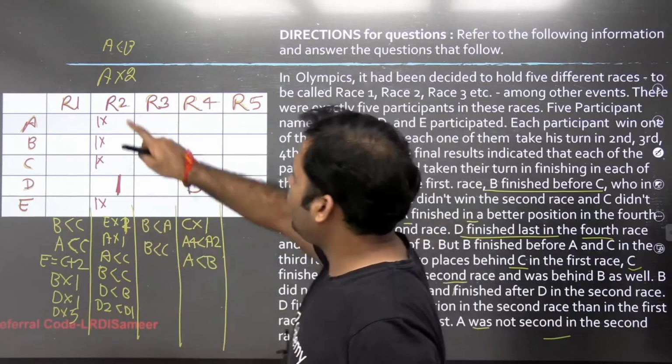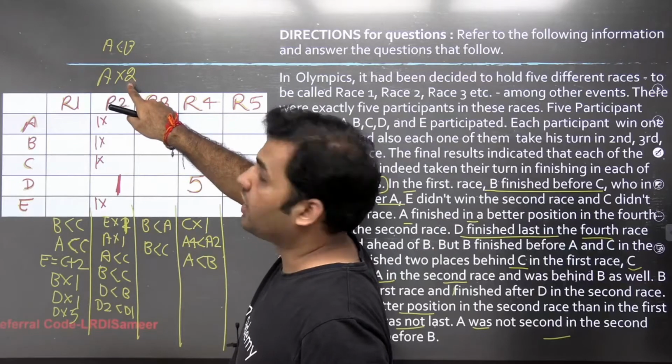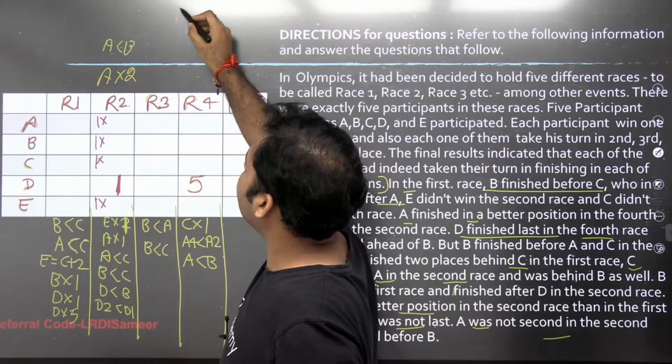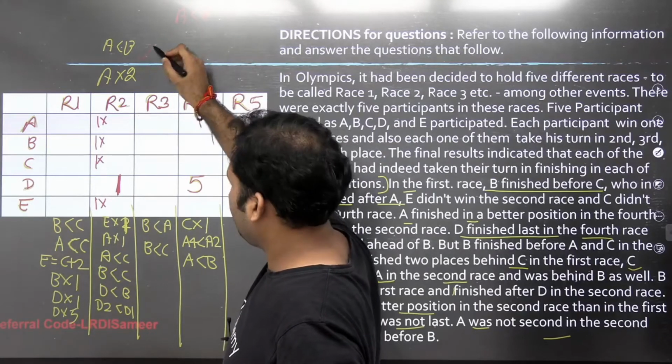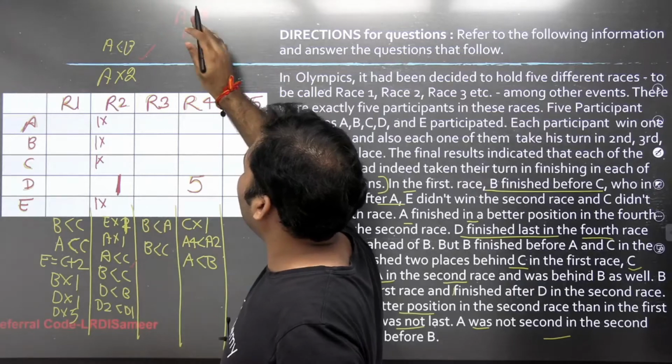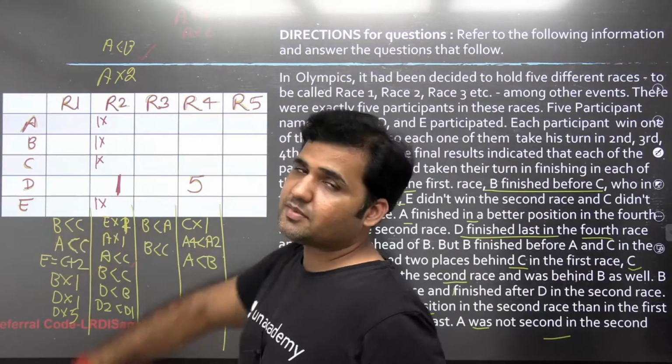Now you see that A has not been assigned a rank 2 here. So now if I want to give a rank to A, A is better than B, it is mentioned over here. A is also better than C, right? Now A has to be better than B as well as better than C.